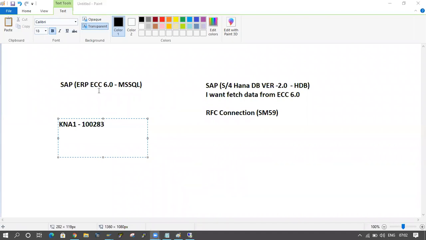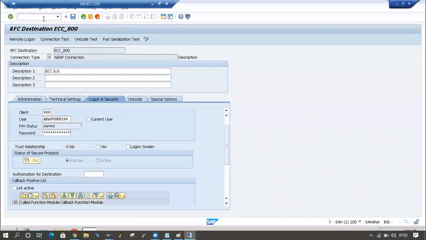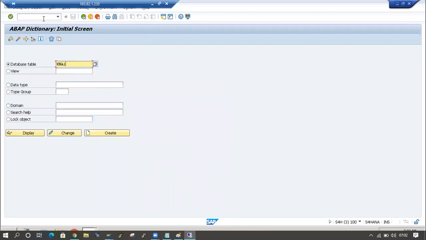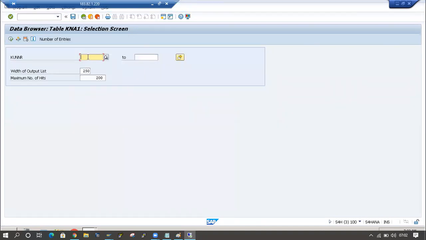Now I will check the KNA1 table in the S/4HANA system. I am opening the S/4HANA system. I will open a separate session with SE11 or SE16N. Here KNA1 is the table name, click on display, then display object list or the execute button, and here the customer number.